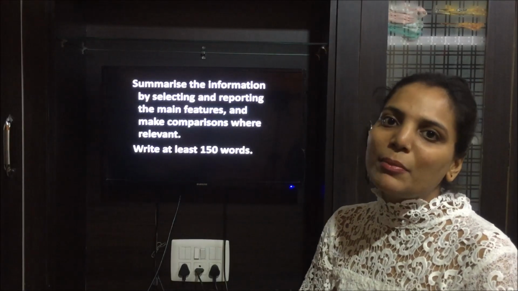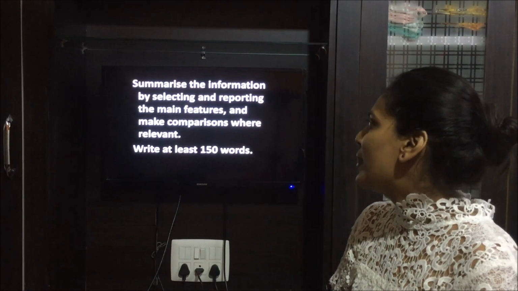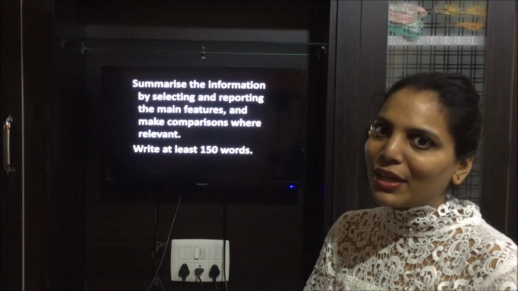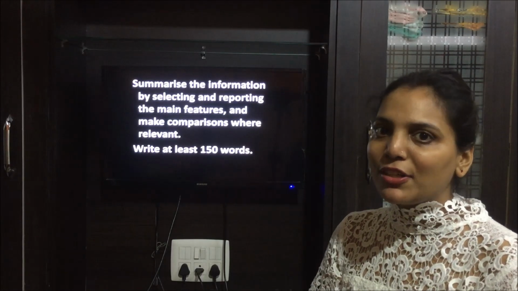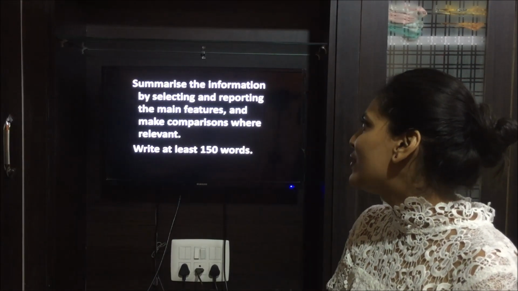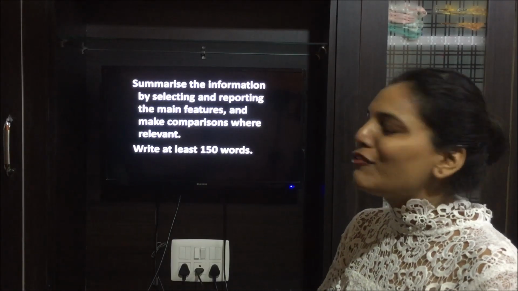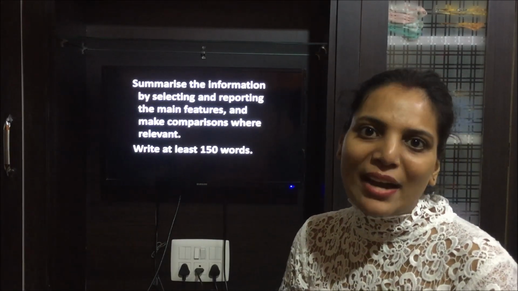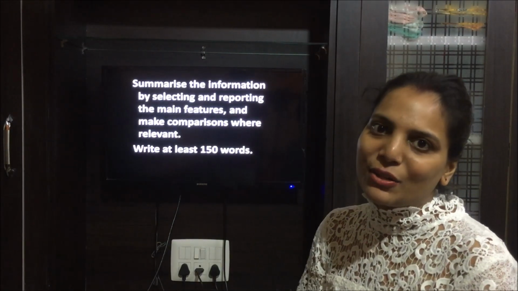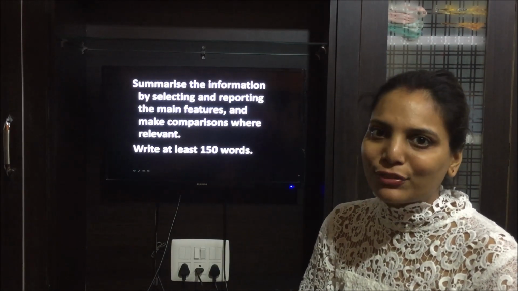Then they have written: summarize the information by selecting and reporting main features. I told you before, you have to describe the trends of the graph, and you have to tell main features, means the highs and lows, and make comparisons where relevant. Comparisons are highs and lows and main features are maximums and minimums. Write at least 150 words as I already told you. So let us have a look at the graph.